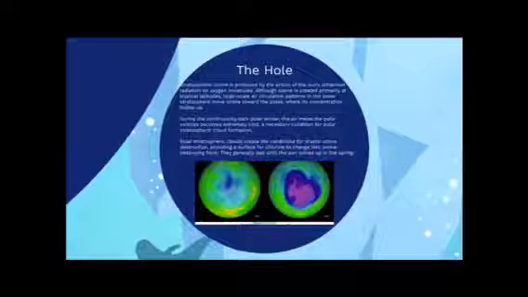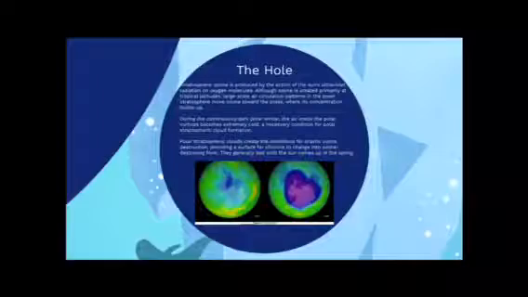During the continuously dark polar winter, the air inside the polar vortices becomes extremely cold, a necessary condition for polar stratospheric cloud formation. Polar stratospheric clouds create the conditions for drastic ozone destruction, providing a surface for chlorine to change into an ozone-destroying form. They generally last until the sun comes up in the spring.